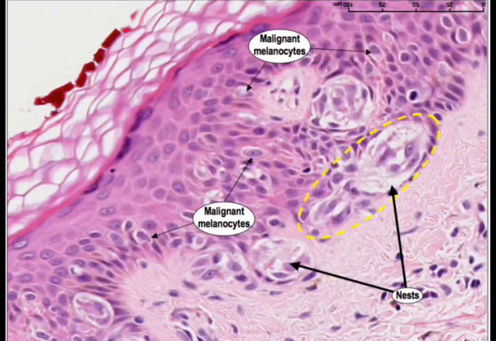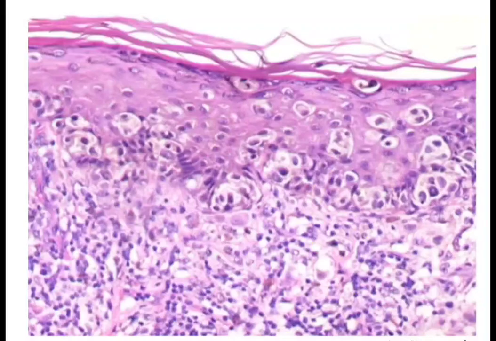When they are trying to invade the connective tissue, they are destroyed by the host cell response. But in the vertical growth pattern, which we see in nodular melanoma, they have invaded the connective tissue and metastasis can be seen. So here we can see atypical melanocytes.